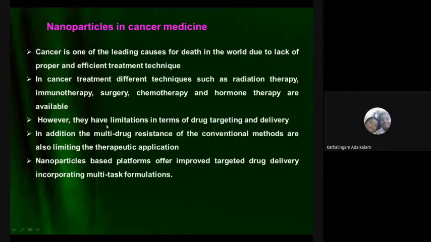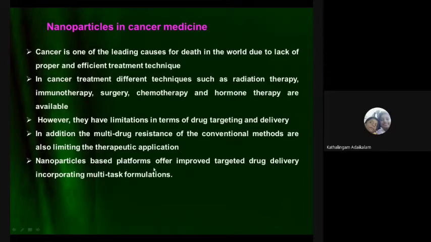However, they have limitations in terms of drug targeting and delivery. In addition, multiple drug resistance to the conventional methods is also limiting the therapeutic applications. But these two problems, drug targeting and multi-drug resistance, can be avoided if you use nanoparticles.